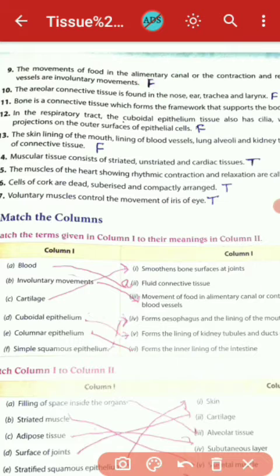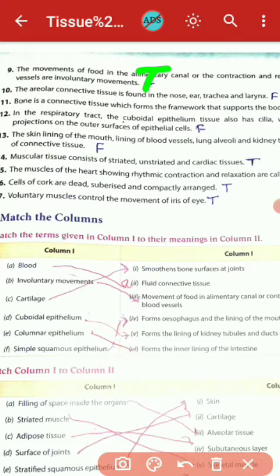Now, areolar connective tissue is found in the nose, ear, trachea and pharynx. This is false. Bone is the connective tissue which forms the framework that supports the body. This is true.